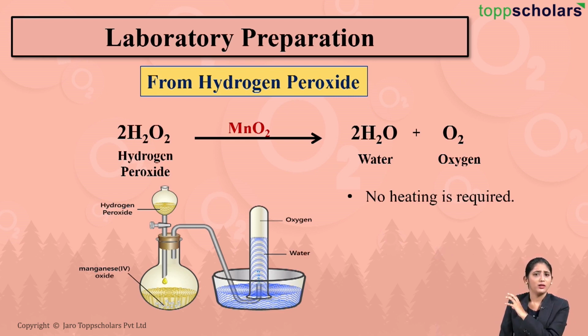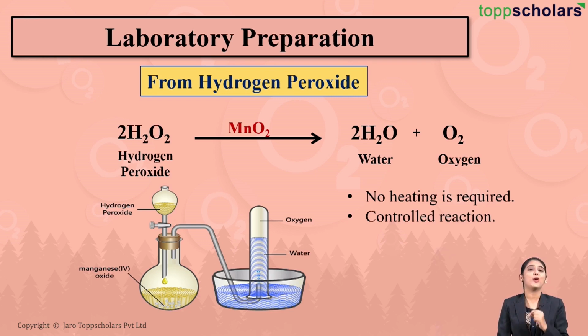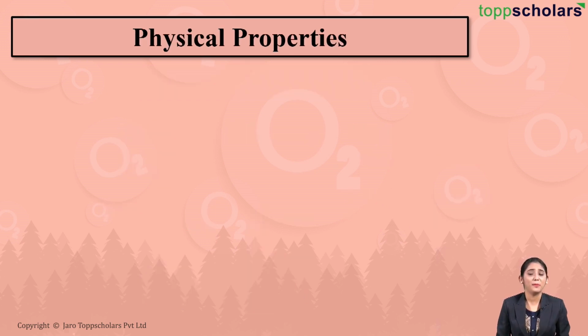Also, in this method, you will observe that the rate at which oxygen gas is liberated is moderate. And so the reaction is under control. And so this method, that is preparation of oxygen from hydrogen peroxide, is used for the preparation of oxygen on a wide scale. Now friends, let's move on to the physical properties of oxygen.